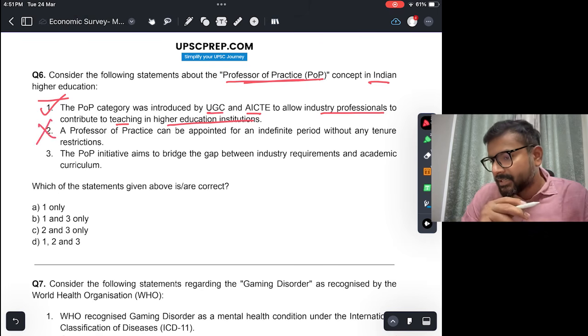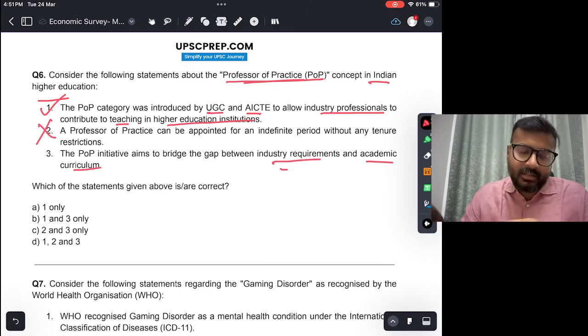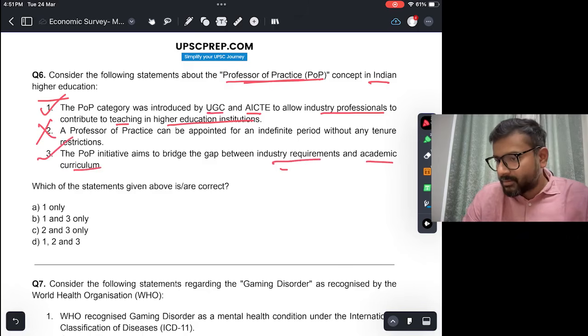A professor of practice initiative aims to bridge the gap between industry requirement and academic curriculum. Of course, this is true. So the answer would be B, 1 and 3.